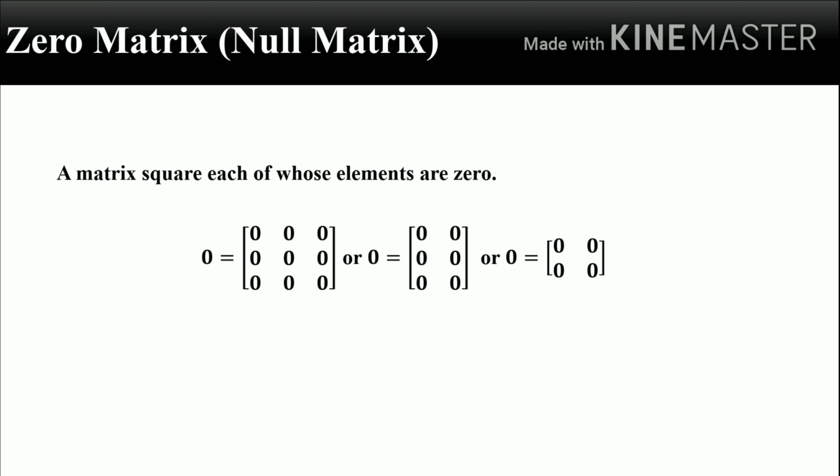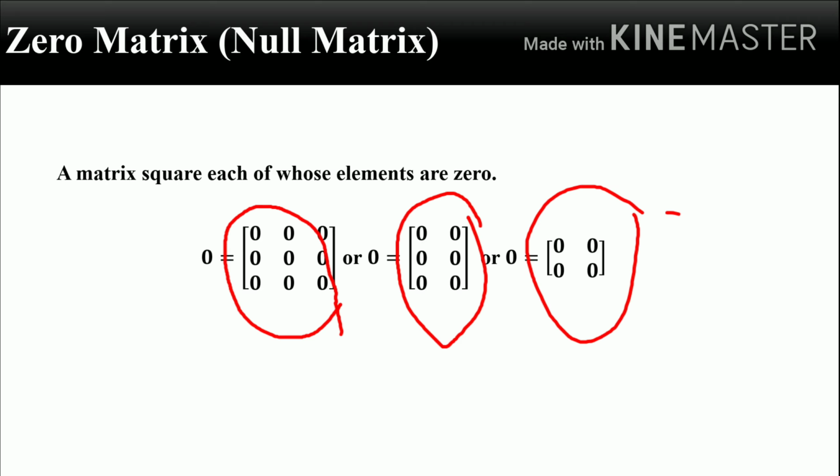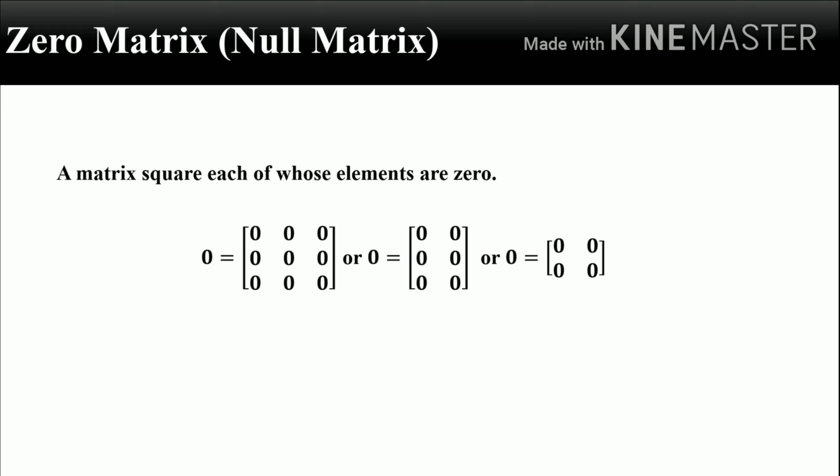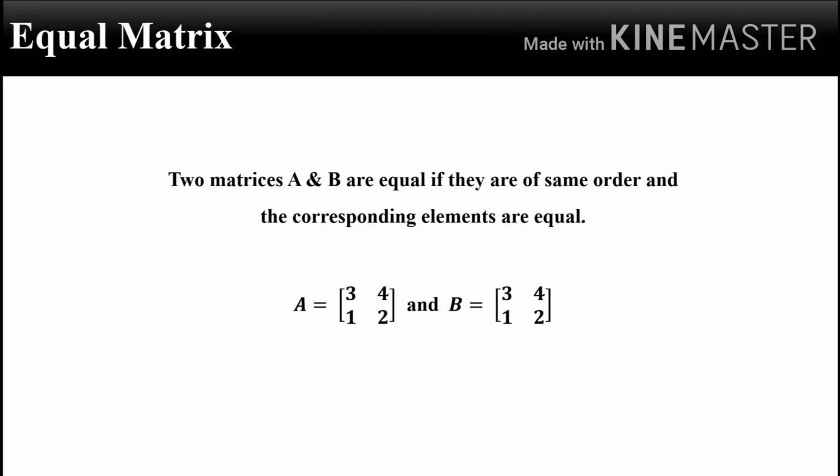Zero matrix or null matrix. If in a matrix all elements are 0, then it is called a zero matrix and it is generally denoted by a null matrix. Consider the null matrices of order 3 into 3, 3 into 2 and 2 into 2. The orders of the matrices are given here. See here, all the elements of the 3 into 3, 3 into 2 and 2 into 2 order matrices given here are 0. Such a matrix is known as a zero matrix or null matrix.